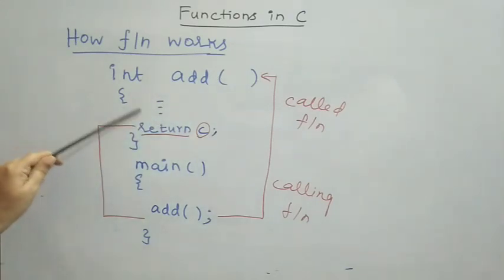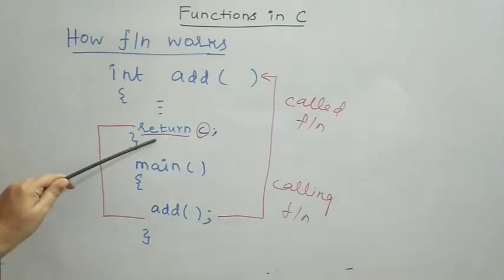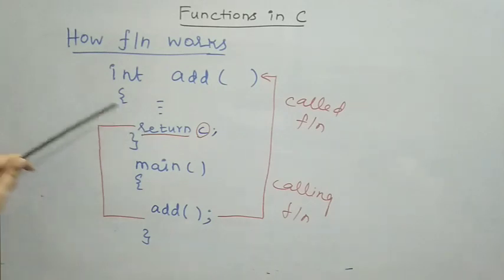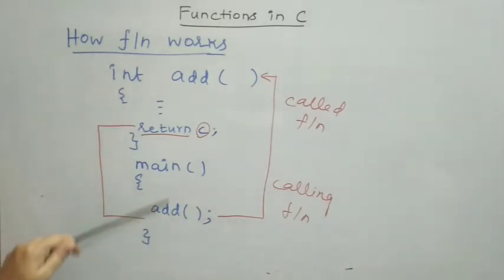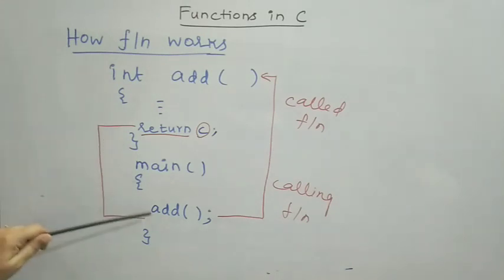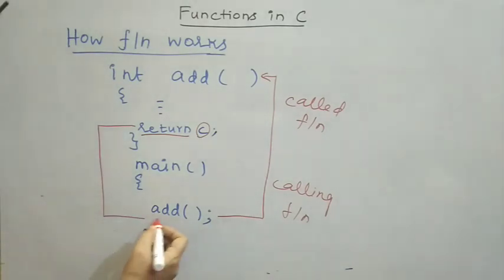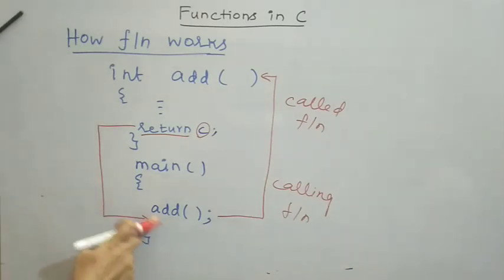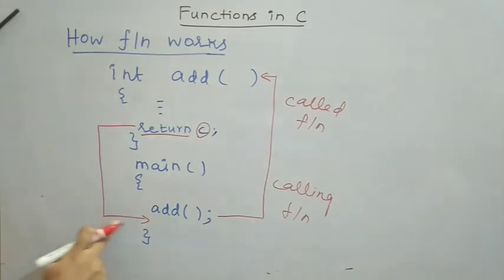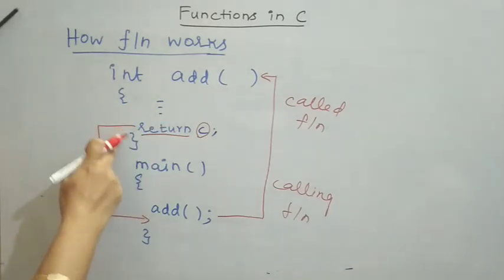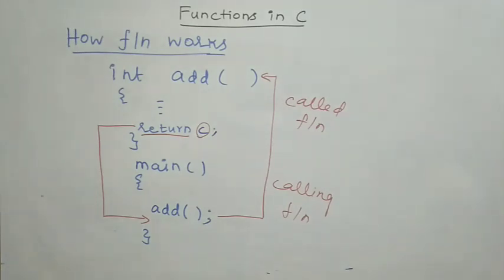After executing all the statements inside the function definition, once it finds the return statement, control will return back to the calling function. Main is the calling function, and control returns to the statement after this function call. Whatever the statement after the function call, to that particular statement your control will return back from the called function to my calling function. In this way your function works.